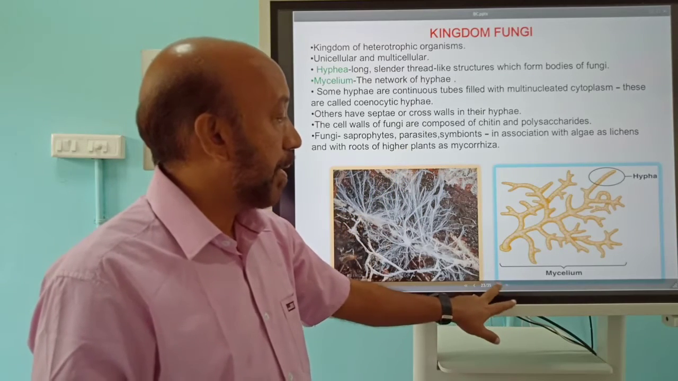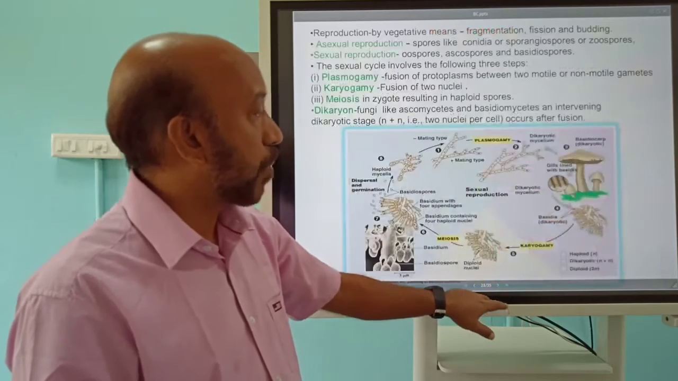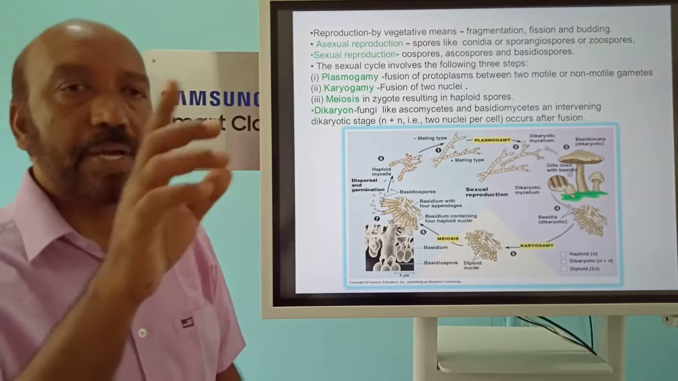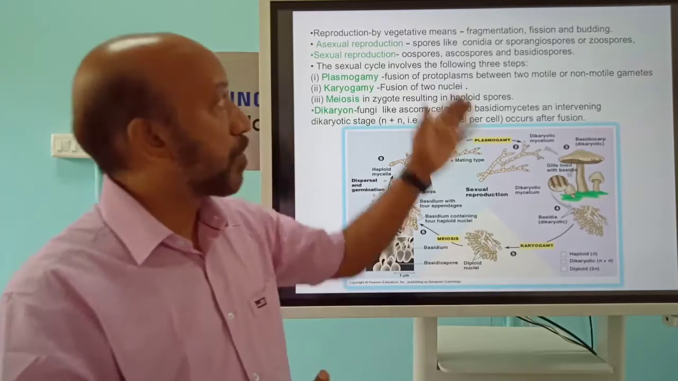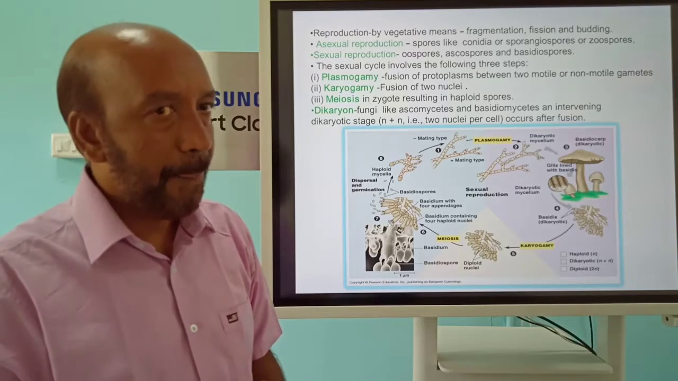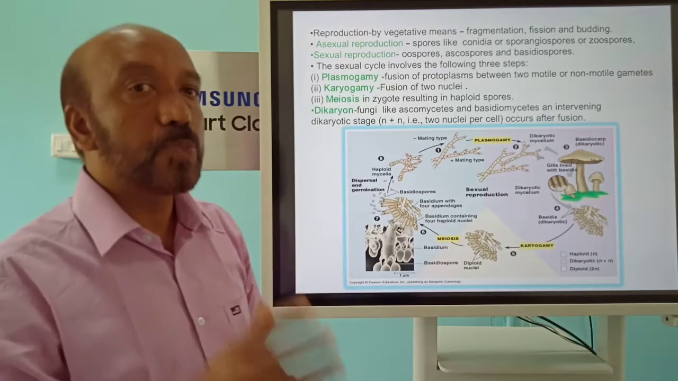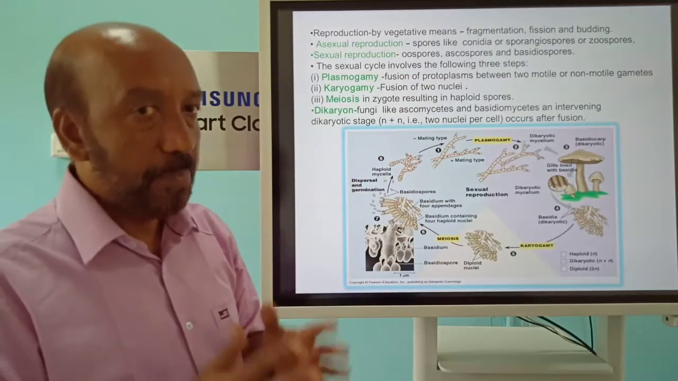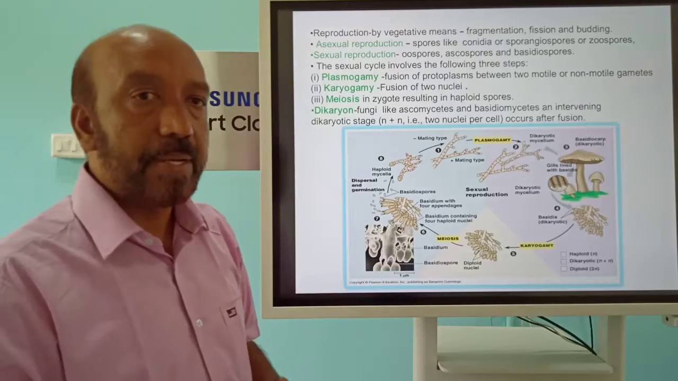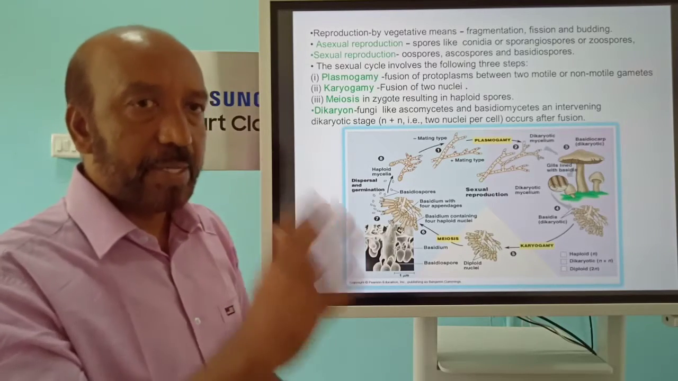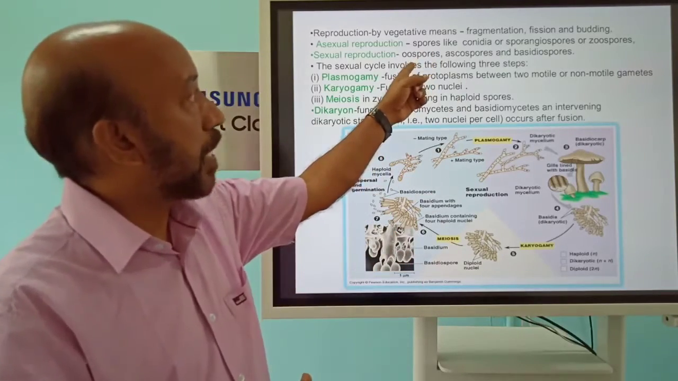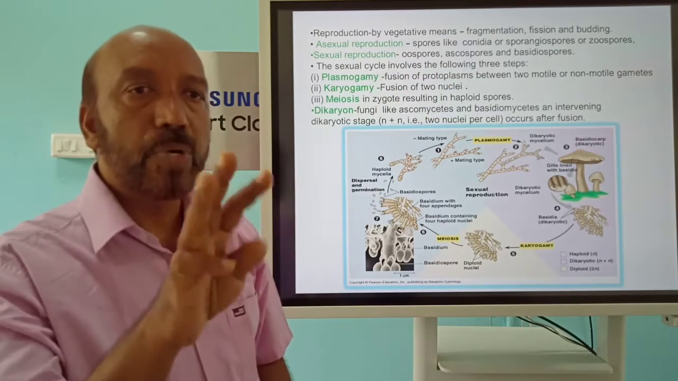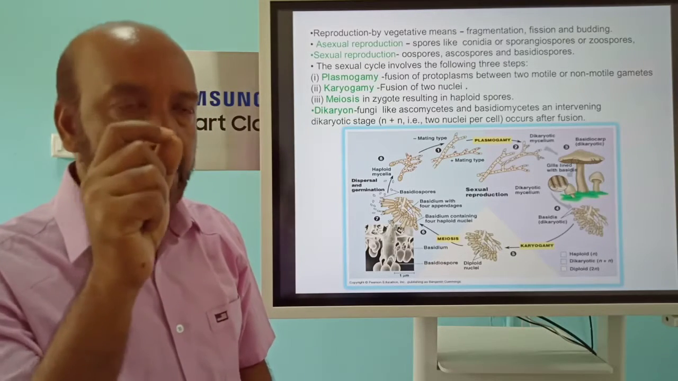In the case of reproduction in this group of organisms, reproduction is vegetative, asexual and sexual. Vegetative reproduction is by means of fragmentation, fission, and budding. In asexual reproduction, the spores are conidia, sporangiospores, and zoospores. In sexual reproduction, the spores are formed after fusion, and these spores are ascospores, oospores, and basidiospores. There are three important stages in sexual reproduction.